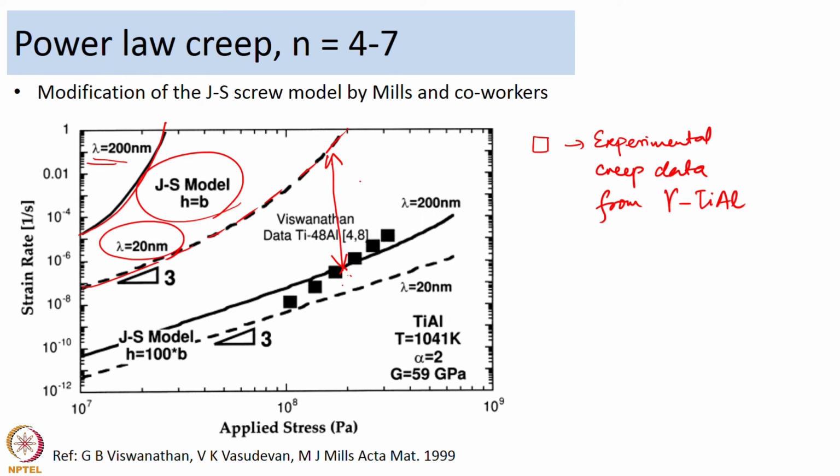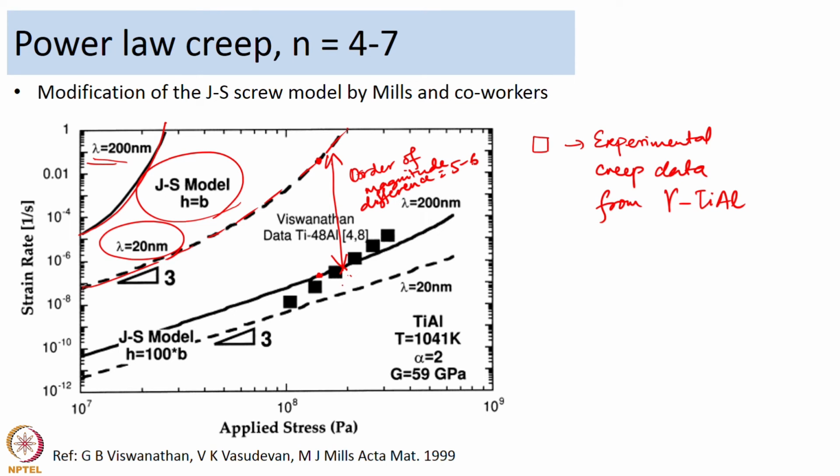so I would say if this is 10 to the power minus 2 approximately, the data they have is 10 to the power minus 8. So, that order of magnitude difference is 5 to 6. So, you have 5 to 6 orders of magnitude difference between the original jogged screw model, which was by assuming a jog height of b, and the experimental data.